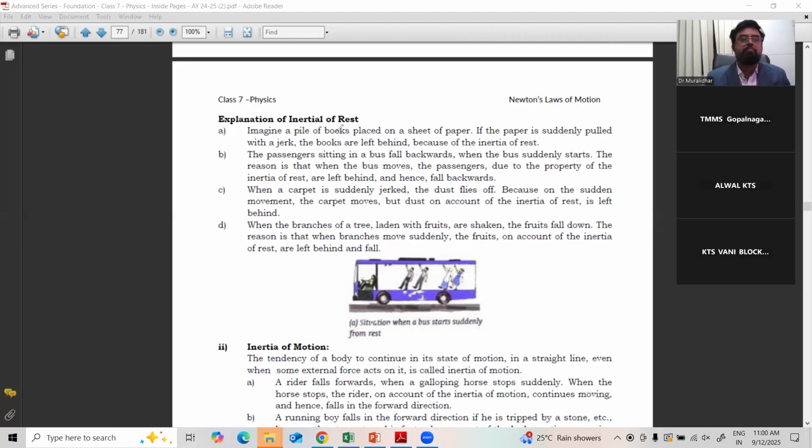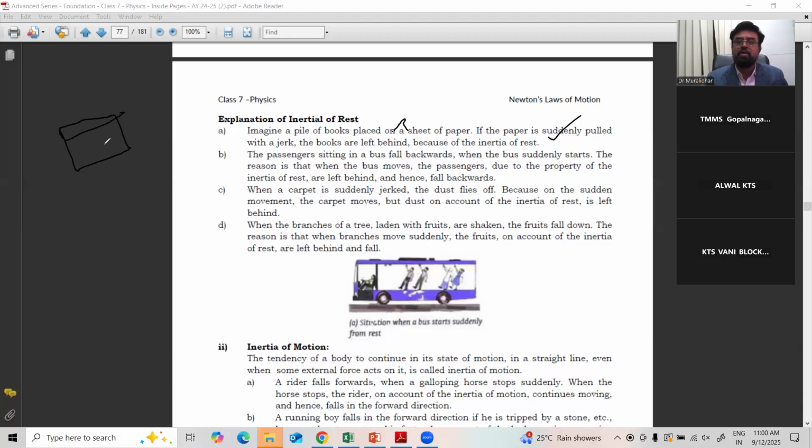See, there are some examples for inertia of rest. So imagine a pile of books one over the other, placed on a sheet of paper. Take one sheet of paper, place some books one over the other. And if the paper is pulled with a jerk, the books are left behind because of the inertia of rest. Very interesting.